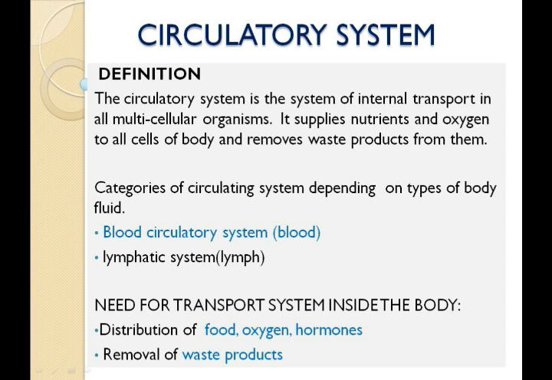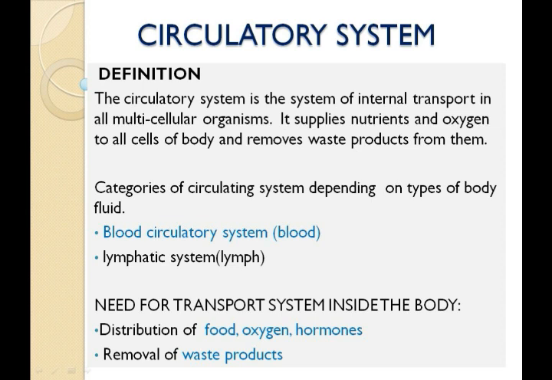As we all know, the digestive system helps in conversion of complex food substances into simpler ones. For example, it helps in conversion of carbohydrates into glucose, proteins into amino acids, and fats into fatty acids and glycerol. So these simpler forms have to be transported to each and every cell of our body.